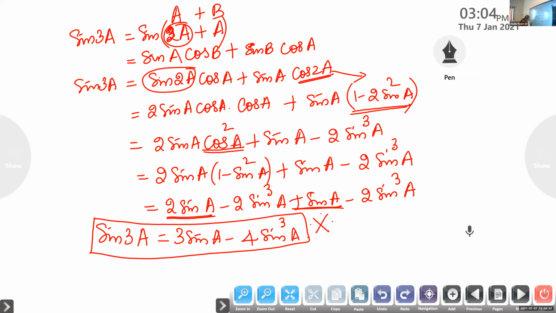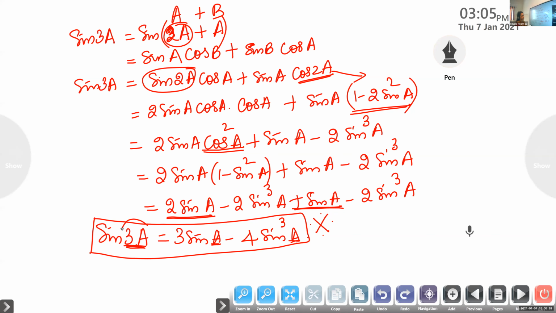Look here, the angle is 3 times A, but on the right side we are writing only A as the argument. So sine 3A is equal to 3 sine A minus 4 sine cube A. Michael, what is sine 3A? 3 sine A minus 4 sine cube A. Is it clear, children? Is the proof okay?